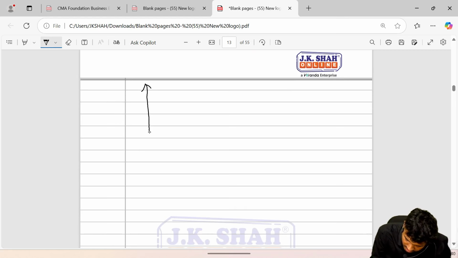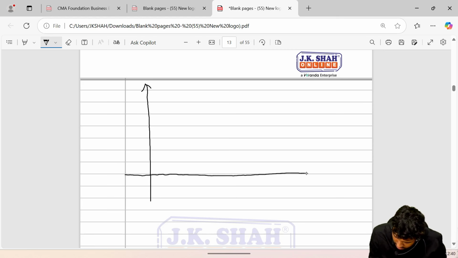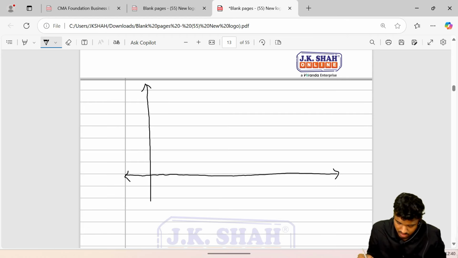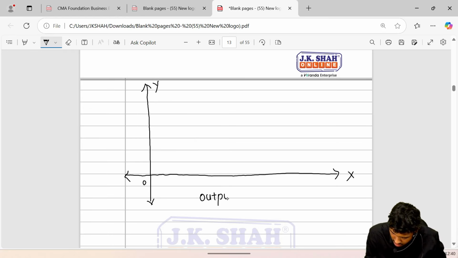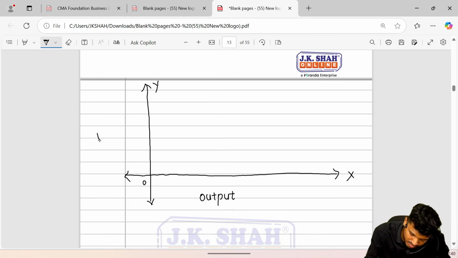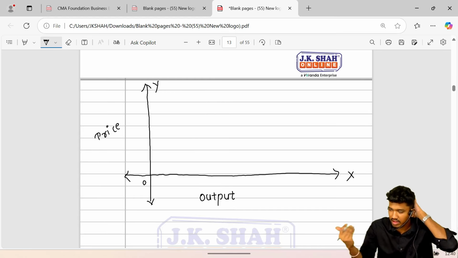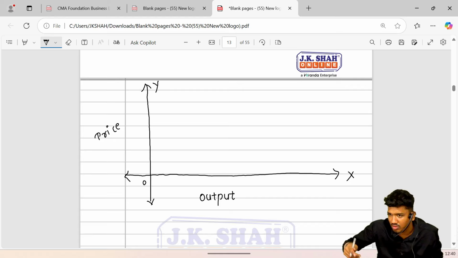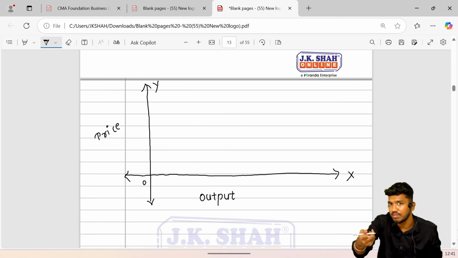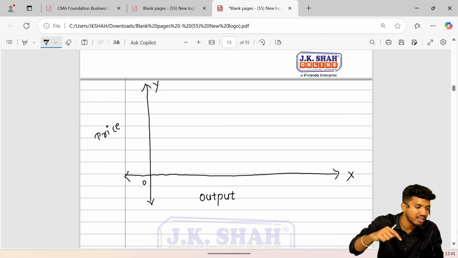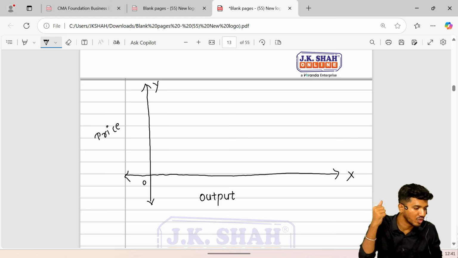Again we'll draw the same thing: X-axis, Y-axis, 0. Output, and price, that is the revenue which the seller will receive. The price I charge as a seller, the customer will pay, and I will receive the revenue as a seller.